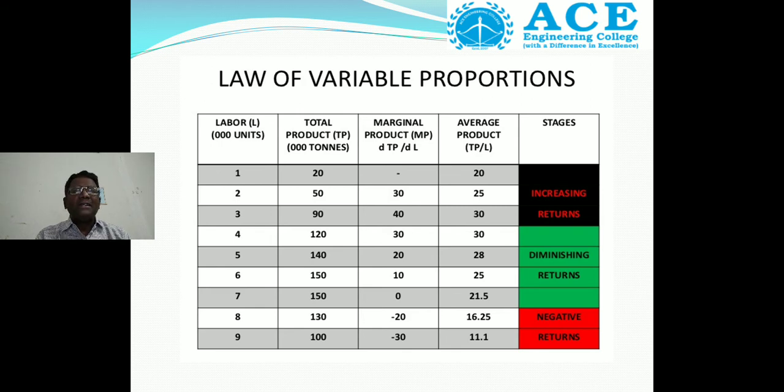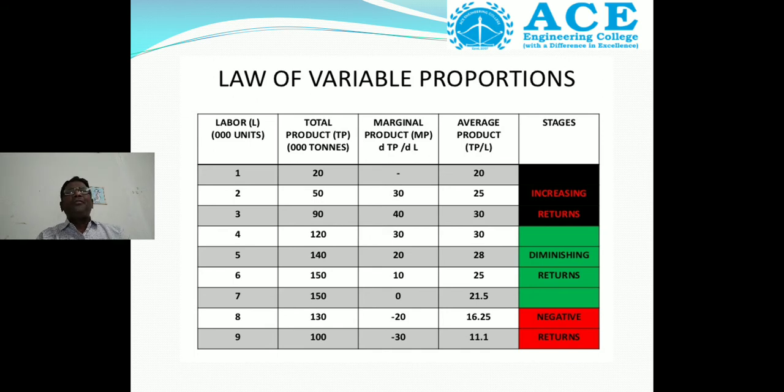In the third stage there is no change, or the output level is reducing from 132 to 120, 100. Instead of increasing or staying constant, it is decreasing. That means it goes to negative returns. So from this table we conclude that the total product initially increases, then gradually decreases, and finally goes to negative returns.